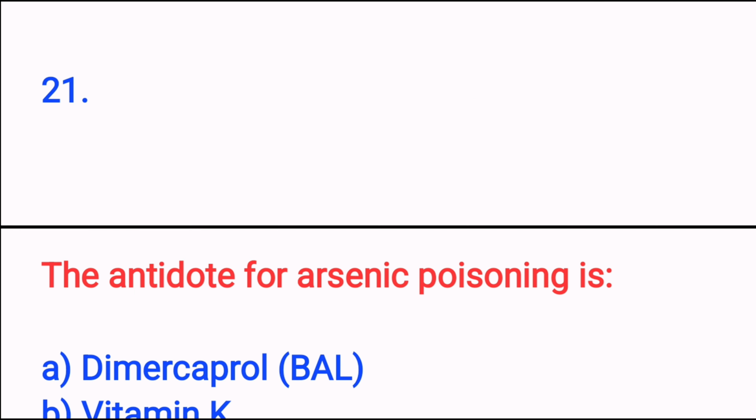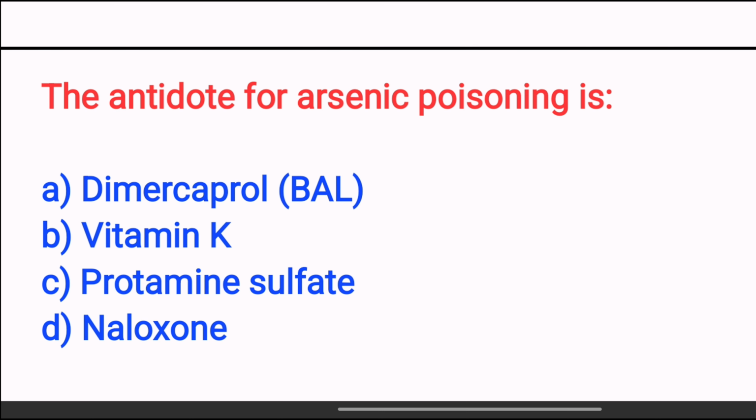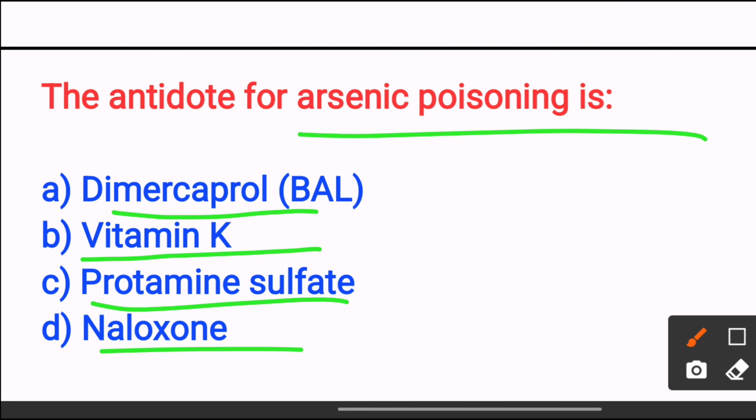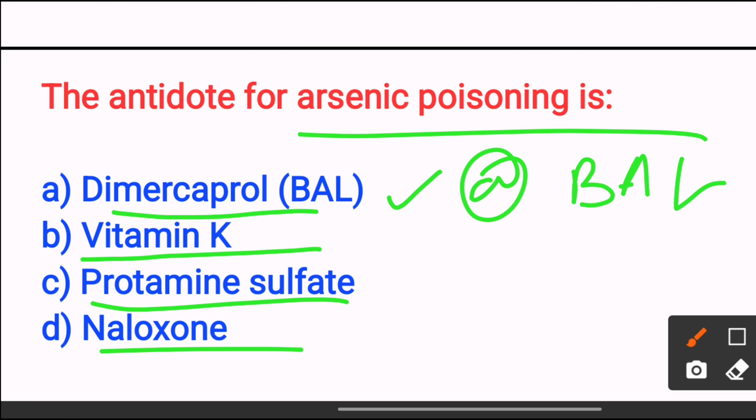Next, the antidote for arsenic poisoning is option A, dimercaprol. Option B, vitamin K. Option C, protamine sulfate. Option D, naloxone. The answer is option A, BAL. BAL chelates arsenic, reducing the toxicity of the arsenic poisoning. So the answer is option A.